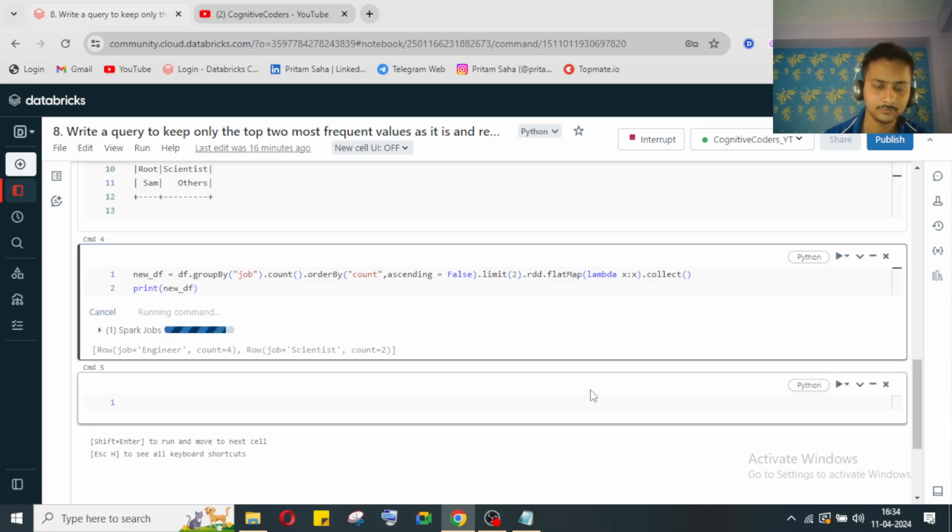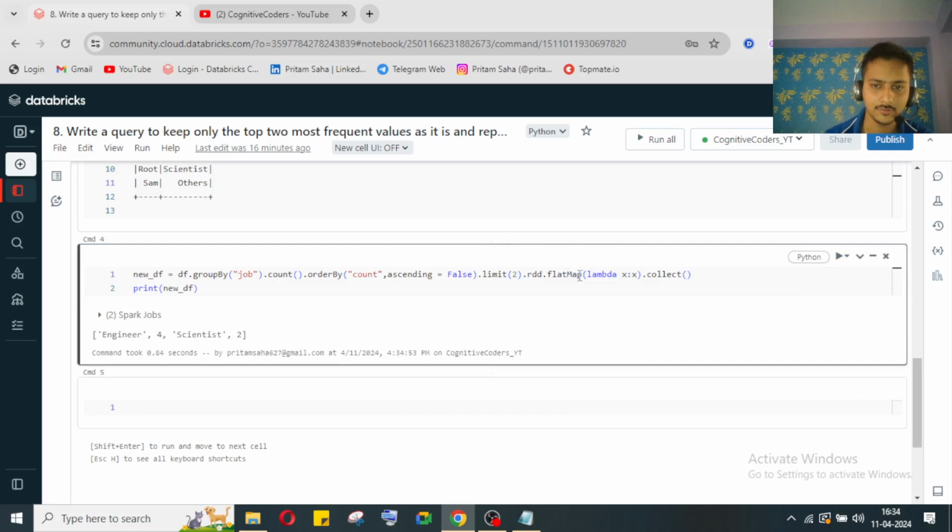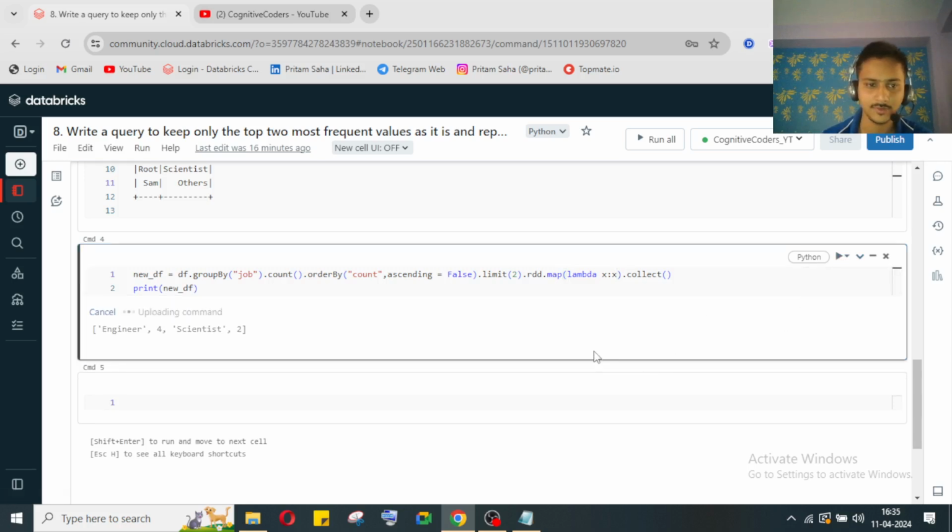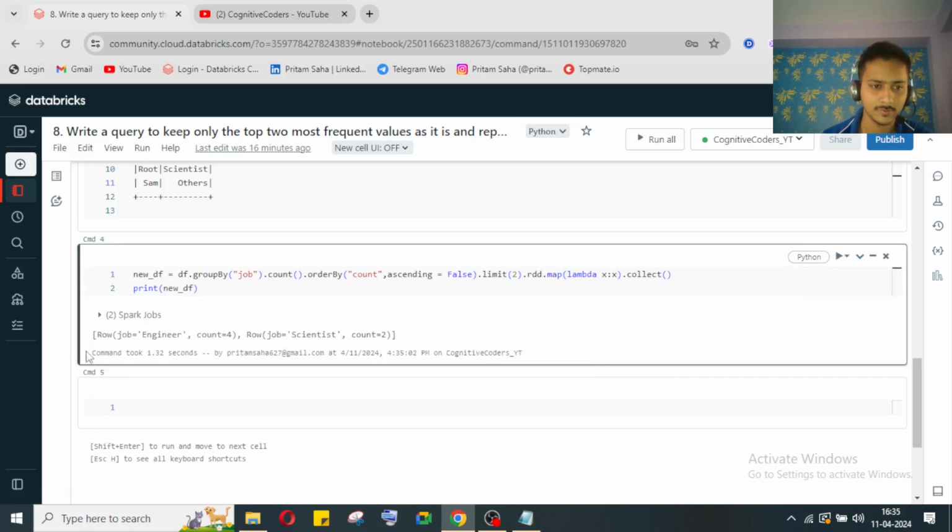So this will be like this. If I use only map here, then what will I get? Let's see. So I'm getting the same thing. Okay, so that will not work. So I'll change it to flatMap. So flatMap is extracting the whole value from the columns also, and only each and every row's values are given. Okay, not the keys.